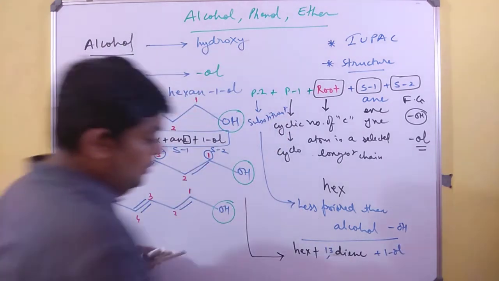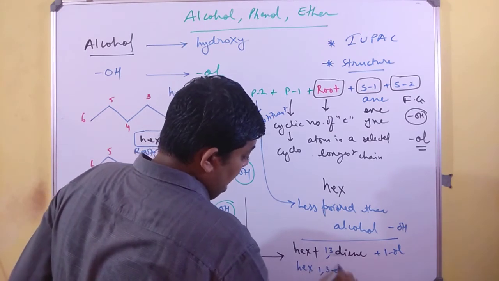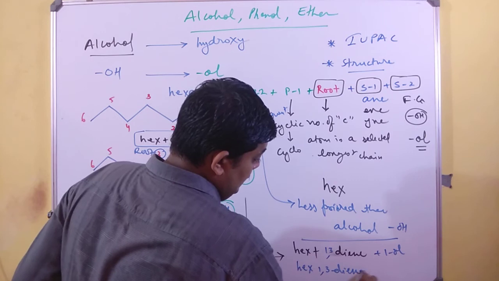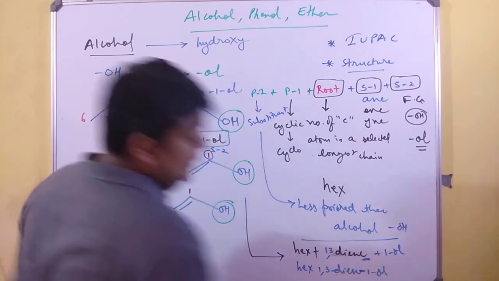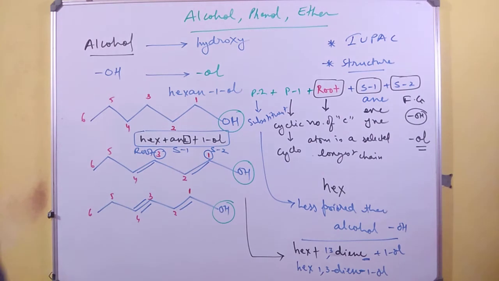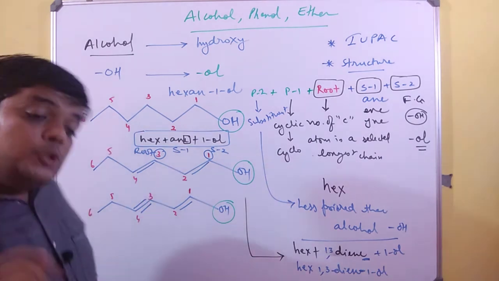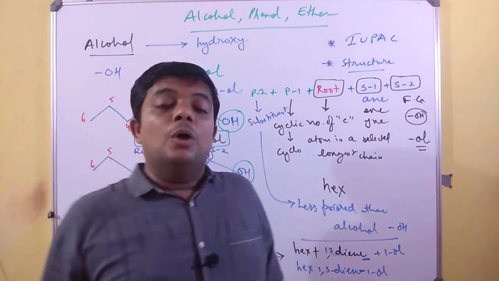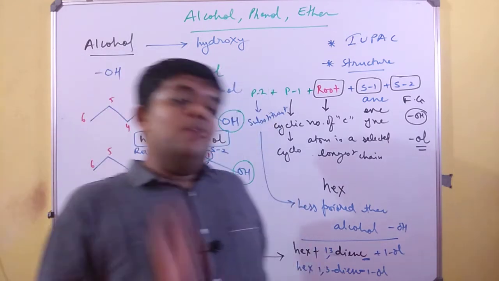Now when you will write, you will always write it as hex 1,3-diene 1-ol. We very well know this E has to be removed, and I have already removed. But this is not the complete answer. Remember very well, when you have 2 or more than 2 double bonds, or when you have 2 or more than 2 triple bonds, I am very clear.